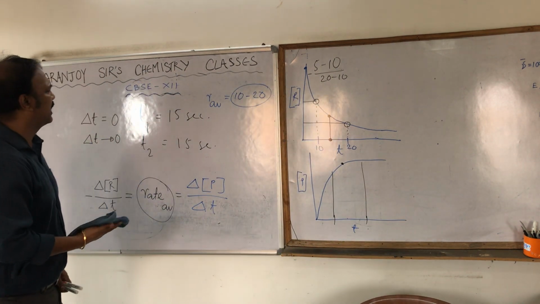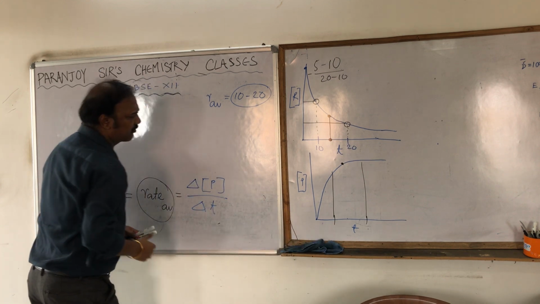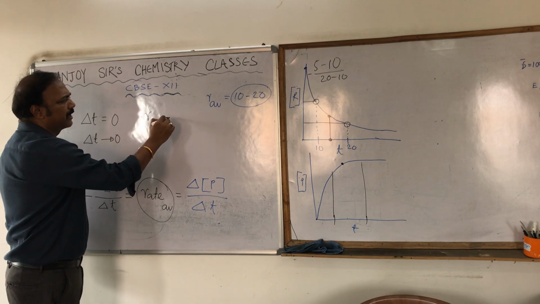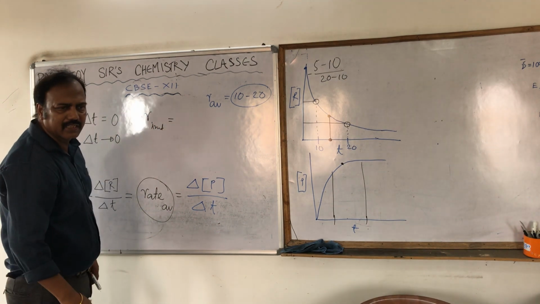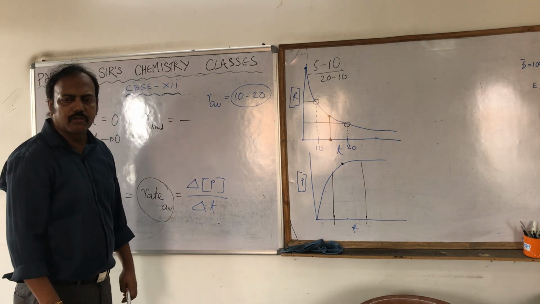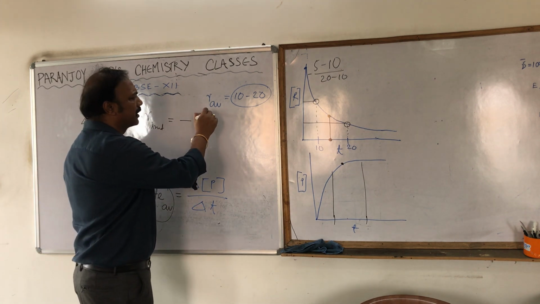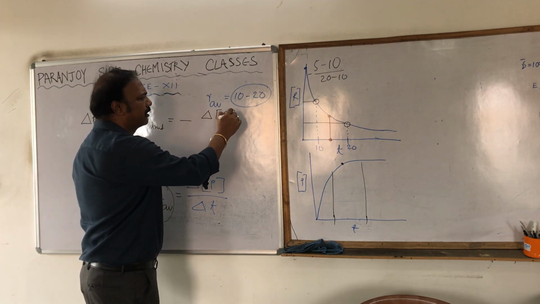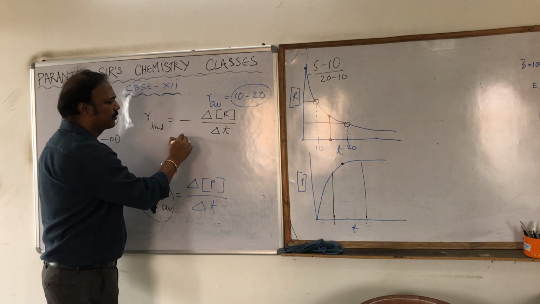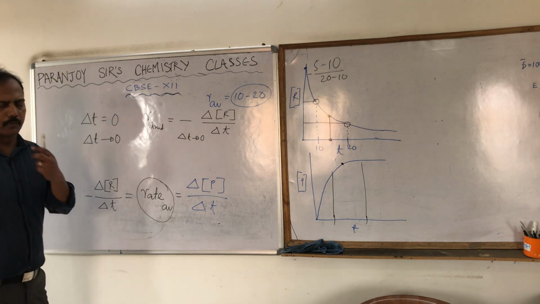can be mathematically expressed as, see, it's very simple again. Instantaneous rate in terms of reactant is equal to, obviously, a negative sign. Why negative sign? Because the concentration of the reactant is decreasing. Minus delta concentration R divided by delta T, but the condition is that delta T is approaching 0.